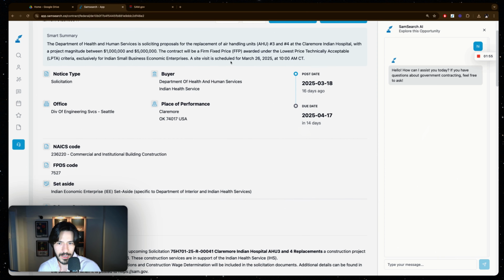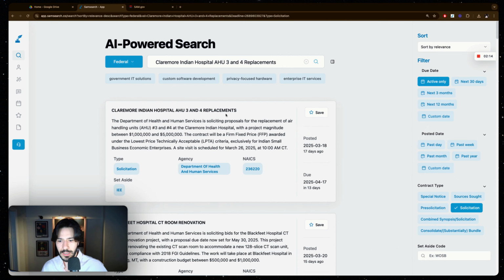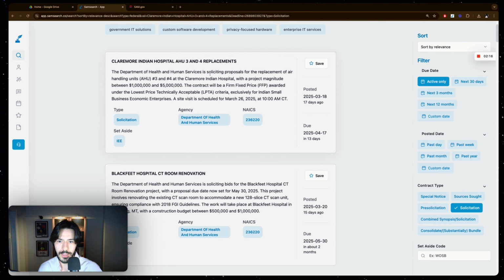And then there's a site visit scheduled for March 26th. So just with that, you can quickly make a bid no bid decision. Am I able as a company to bid on this and actually win it? Two, is this interesting enough for me? Just with that, when you're doing the searches, actually, let me show you. When you are doing the searches, you can quickly make the bid no bid decision with the AI generated summary here instead of having to read the descriptions and sometimes the attachments to make up your mind.